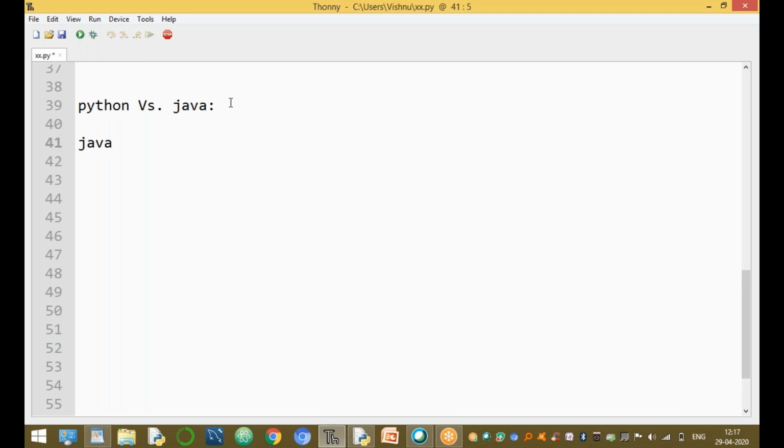The first one is Java, and the next one is Python. The first difference is that Java was developed by James Gosling in 1995.